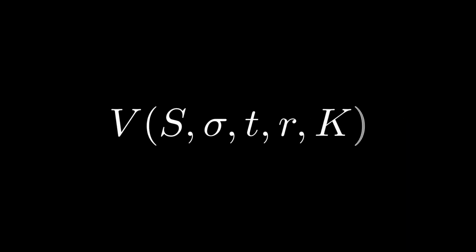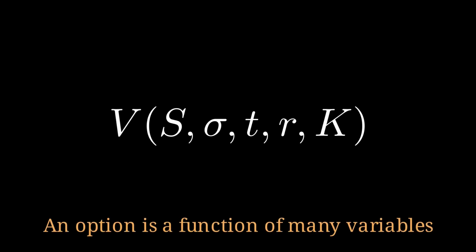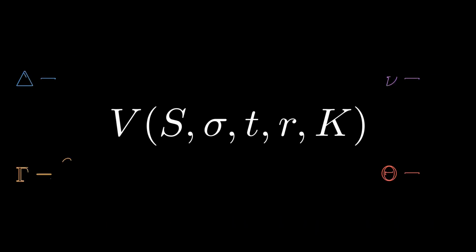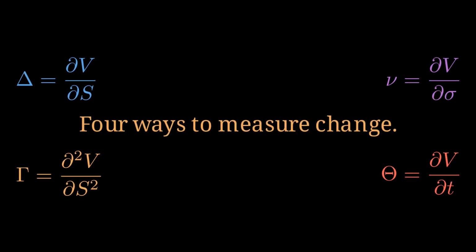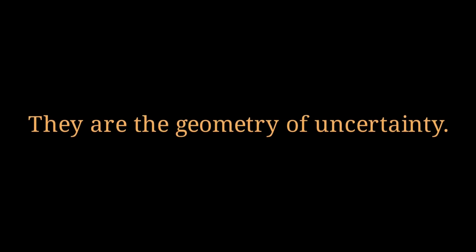Now we understand Greeks. An option value V is not a static number. It is a multivariable function driven by the underlying asset price, volatility, time to expiration, interest rates, and the strike price. To navigate this multidimensional surface, quantitative finance relies on 4 core metrics of sensitivity. The Greeks are not predictions. They are the geometry of uncertainty.